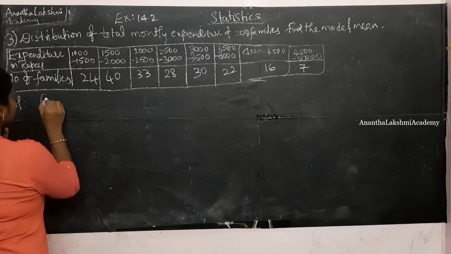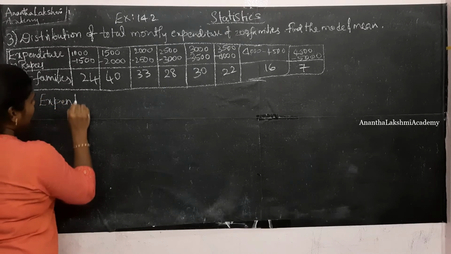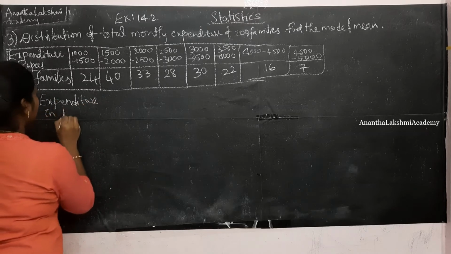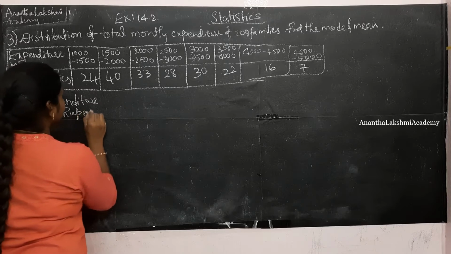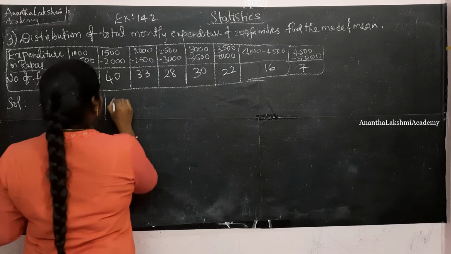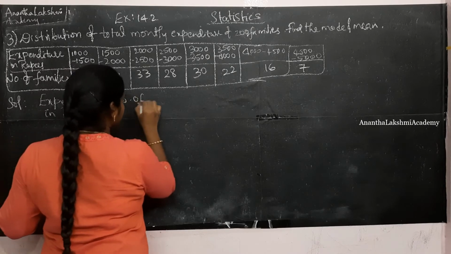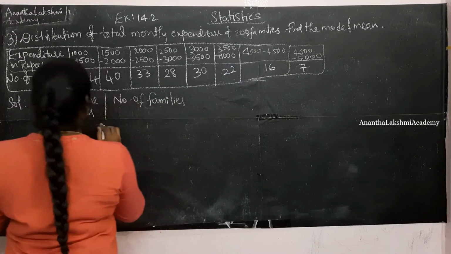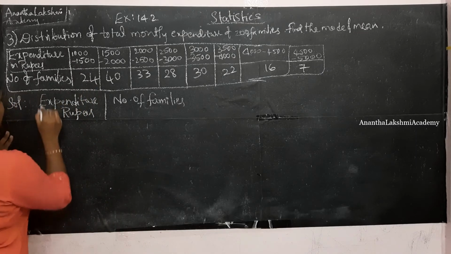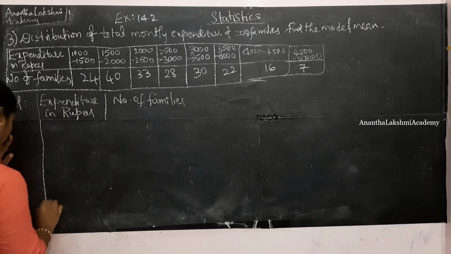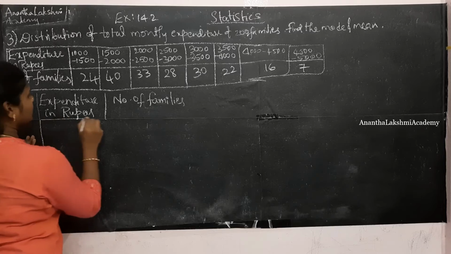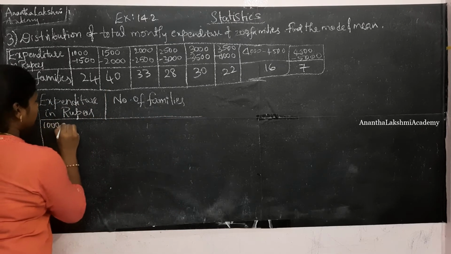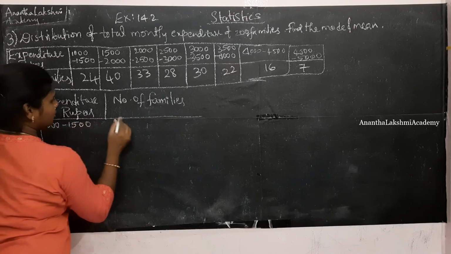Expenditure in rupees. I told you, right, if you are going through the example, then no need of listening to any problems. You could solve all these problems on your own itself. And then we have number of families. Alright, this is beginning from 1000 to 1500 is 24.